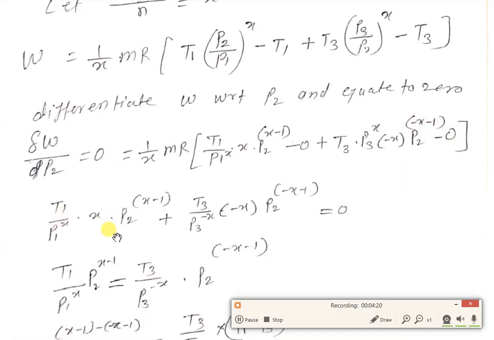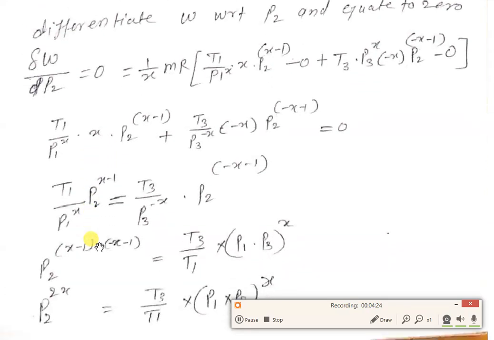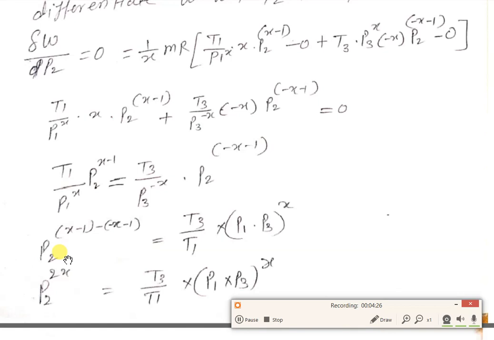Then we simplify it, taking P2 on the left hand side and the other parameters on the right hand side. P2 raised to power x minus 1 minus of minus x minus 1 is equal to T3 by T1 under root of P1 into P3 raised to power x.